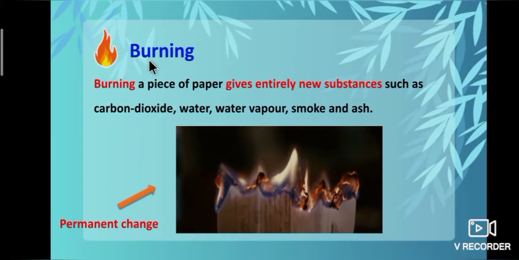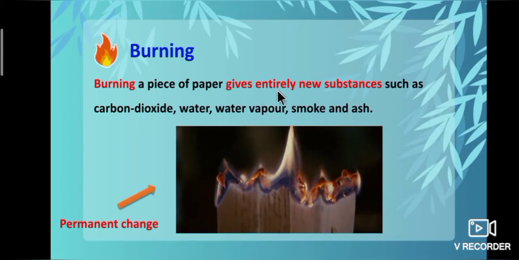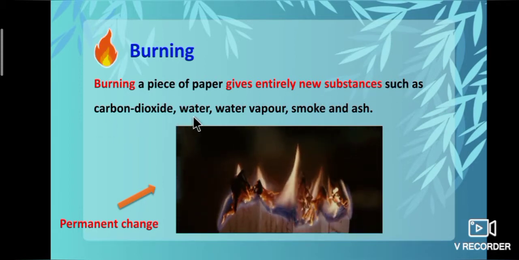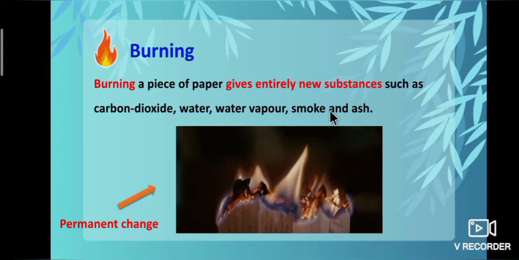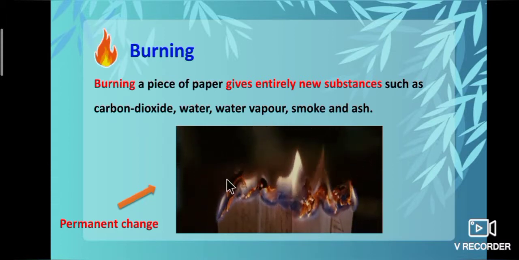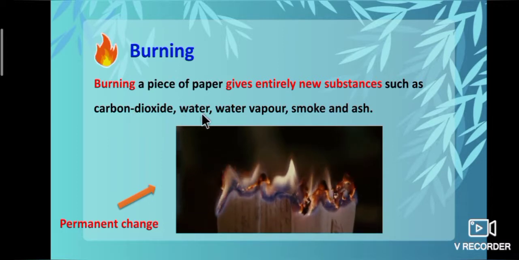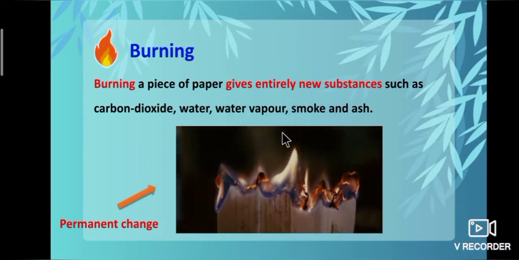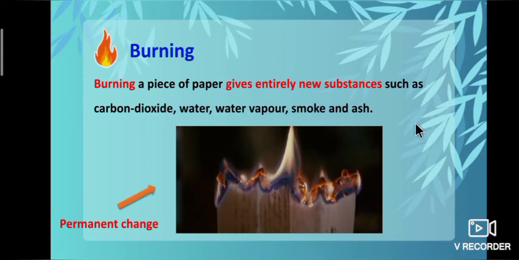Now we will learn about burning. Burning a piece of paper gives entirely new substances such as carbon dioxide, water vapor, smoke and ash. So it is a permanent change, that is, a chemical change. We get new products: carbon dioxide, water vapor, smoke and ash. We are not able to get the initial substance of the paper. So it is a chemical change.